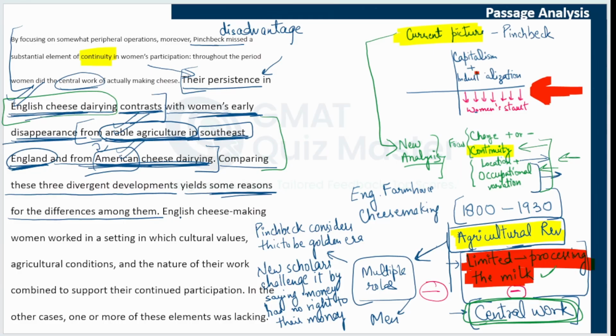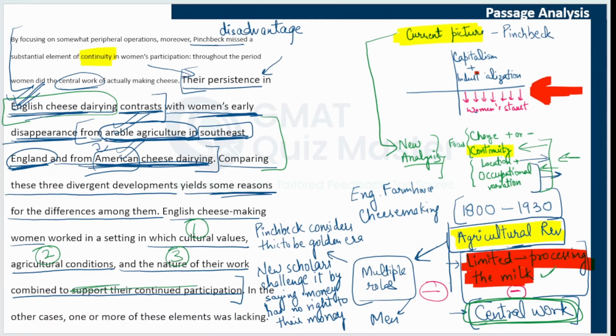Let's read further. English cheese making. So we are talking about this specific activity that has been our point of discussion. English cheese making women worked in a setting in which cultural values, agricultural conditions, and the nature of their work combined to support their continued participation. So all the factors in English cheese making, the cultural values, the agricultural conditions, and nature of their work, everything supported their continued participation. They could carry on their work.